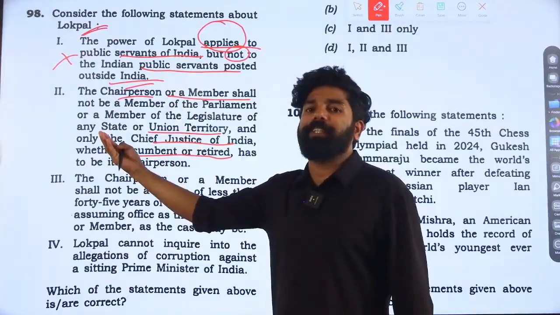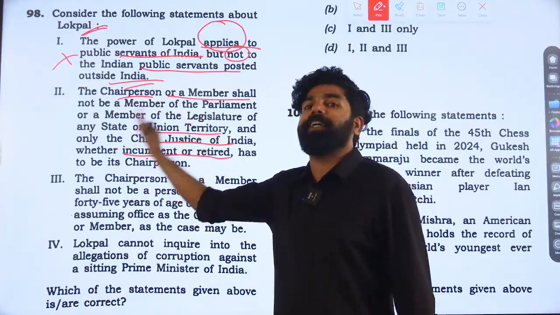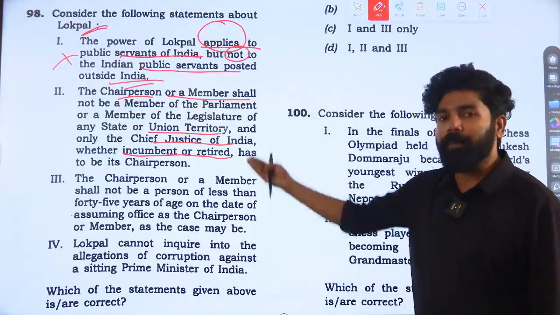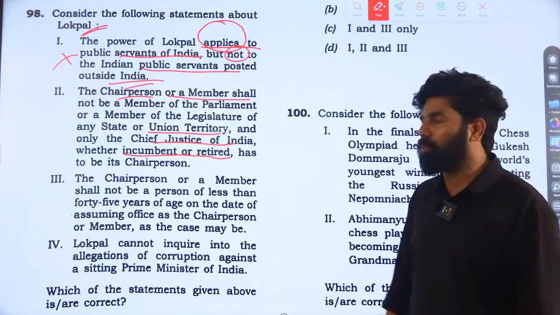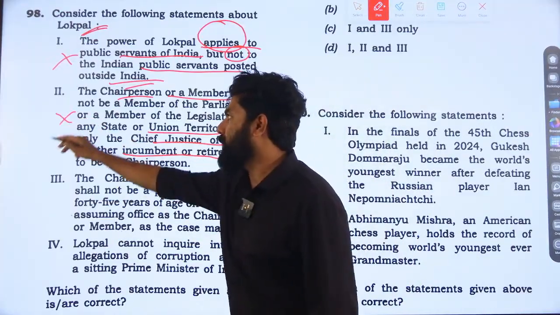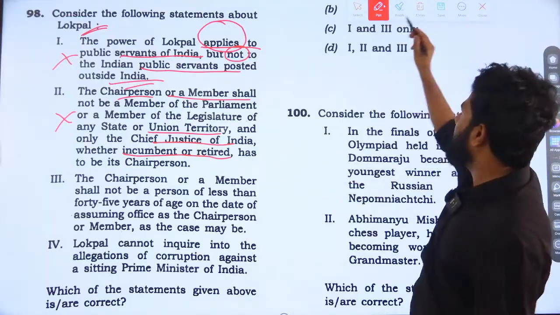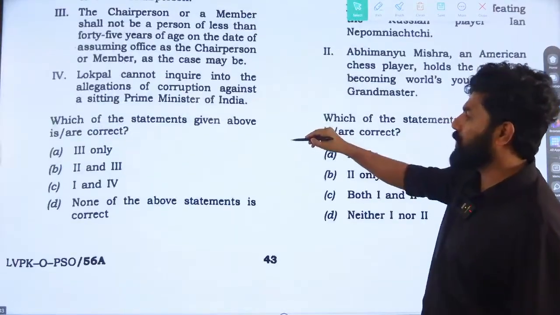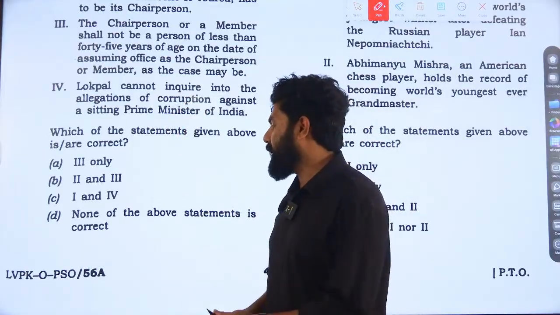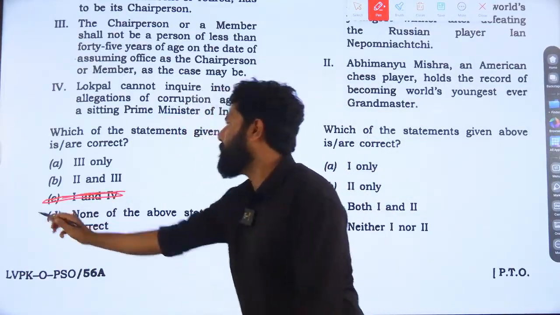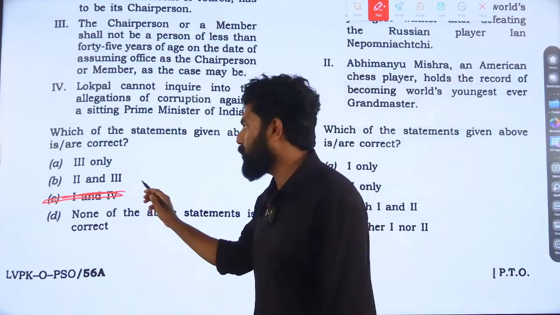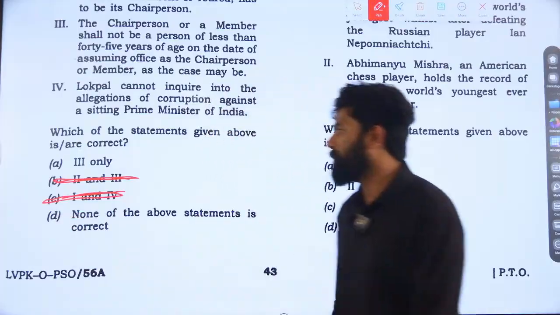Either a retired Chief Justice or a retired Judge of the Supreme Court can also head the Lokpal. Even an eminent person, if duly qualified, can also become the chairperson of Lokpal. So statement 2 is also incorrect. So we can eliminate options. We can go through the statements. Statement 1 was incorrect, so option C can be eliminated. We know now the second statement is also incorrect, then option B is eliminated.